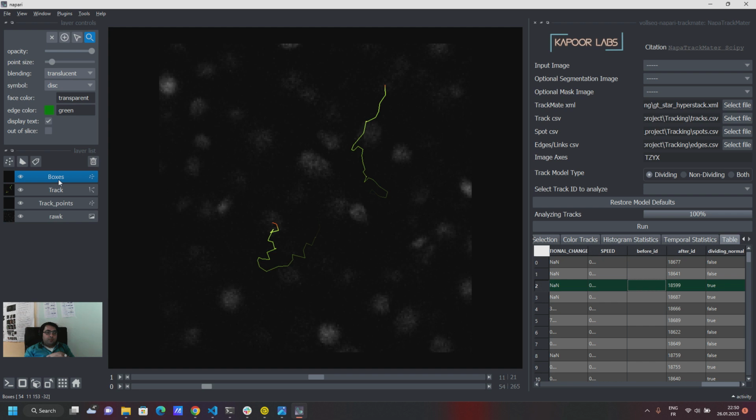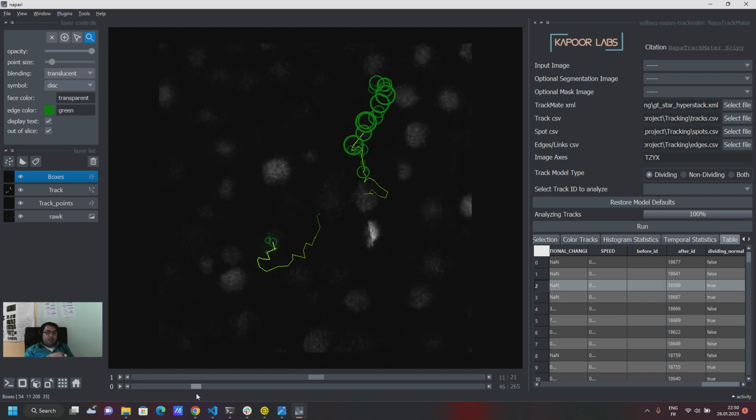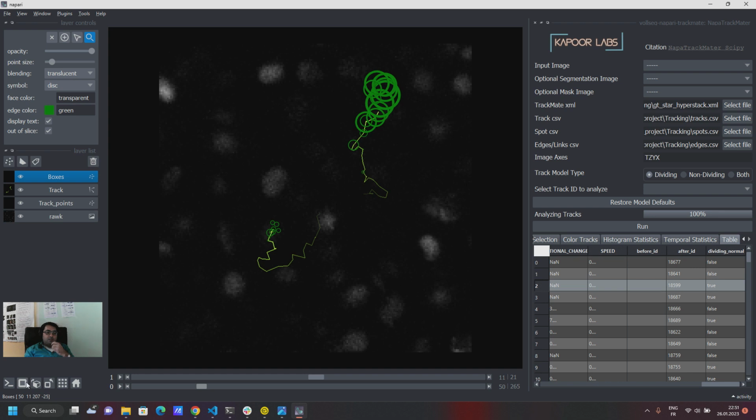So now if I just click on the table, what I'm going to get is my track. It's going to make this box which you can select, and this is actually coming from the quality. So the quality is the size in pixels of